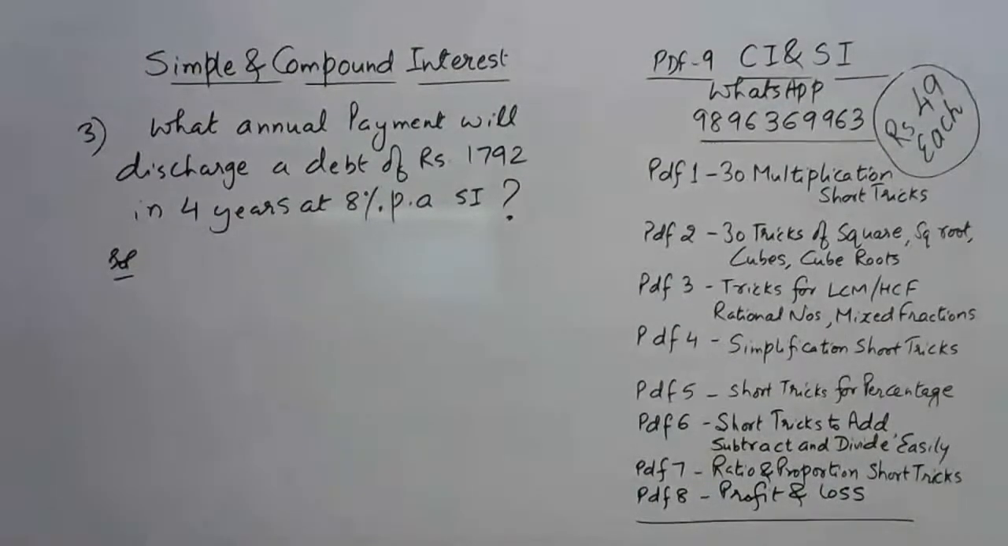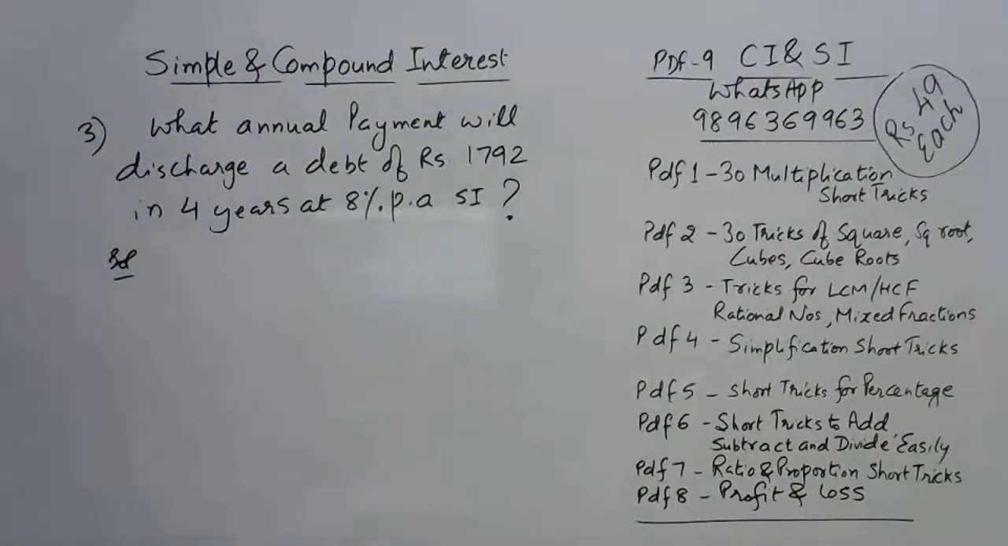So I need to see whether somebody is getting me the correct answer for this one or not. What annual payment will discharge a debt of rupees 1792 in 4 years at the rate of 8% per annum simple interest? Now, annual payment, the question is based on simple interest only, but what is the exact short trick through which you can solve this one? I'll just tell you the short trick right now.